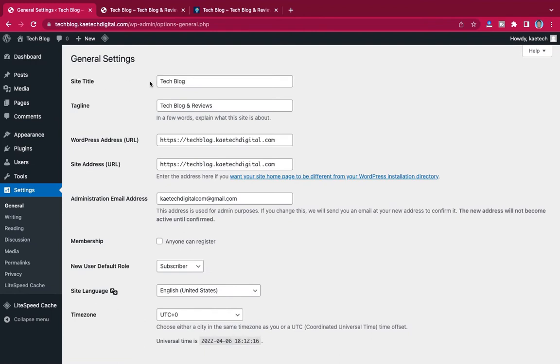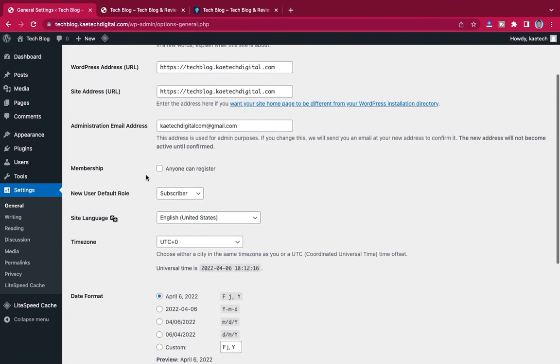So if you haven't set your site title, please set it over here. And then the tagline, you set that too over here. Now as you can see over here, this is the site title, and then it is followed by the tagline. So you can set everything over here, and of course this one is automatically filled when you install WordPress.